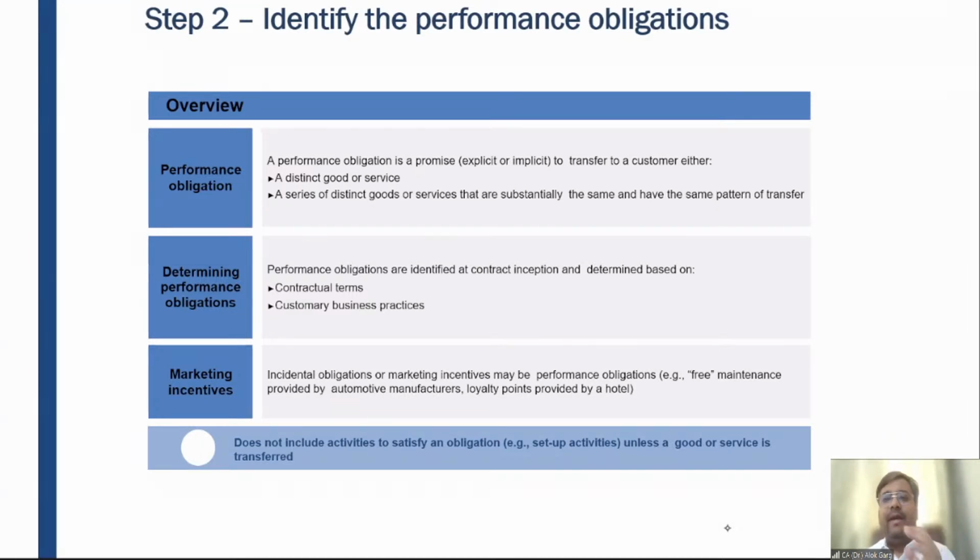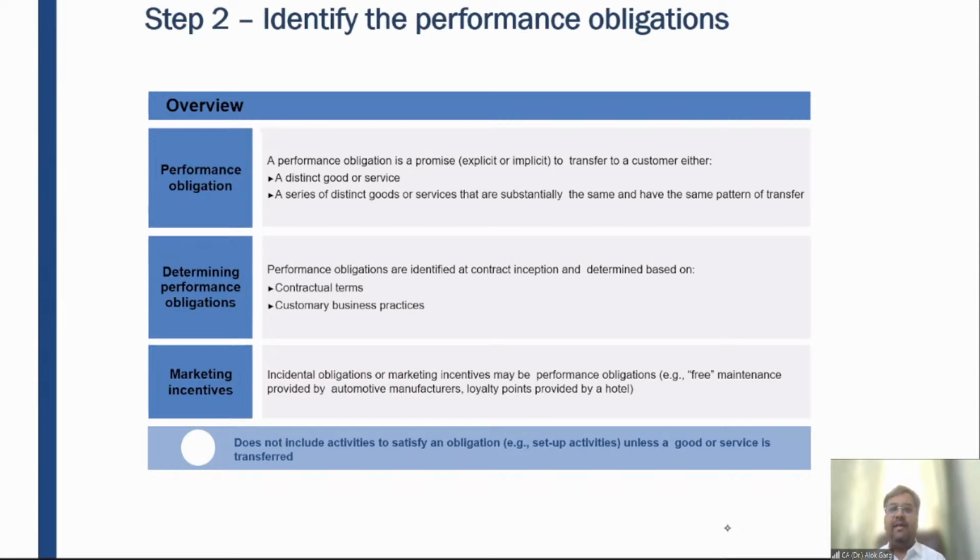If I talk about the commitments or promises, how many promises are there in this particular transaction? Four promises are there. First, selling an AC unit. Second, stabilizer. Third, installation service.